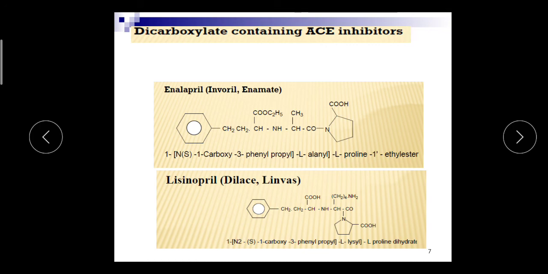Lisinopril is used as an antihypertensive and in the treatment of heart failure. The rest of the drugs we will see in the next part of the video.